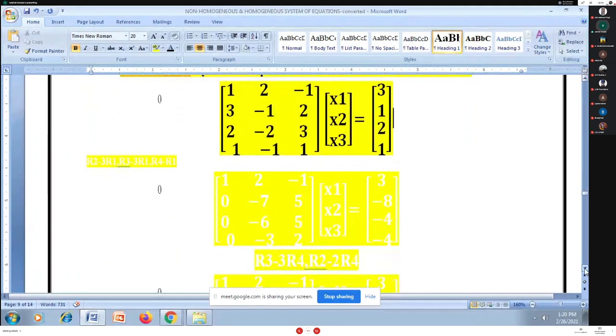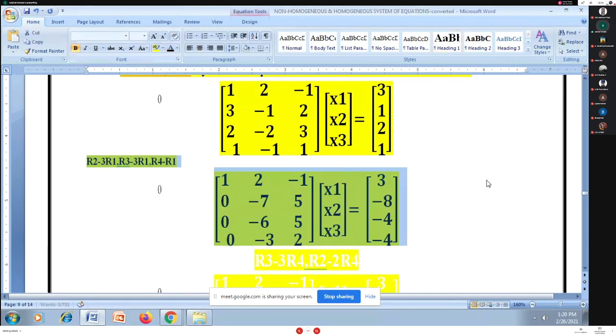So after having AX = B, as I told you yesterday, in the same way I have to apply row transformations on A for converting A to echelon form. Similar row transformations I have to apply on the B matrix. I check whether I have 1 at the first place. Yes, I have that. Other elements in column 1 I want to convert to 0, so I have to use row transformations.